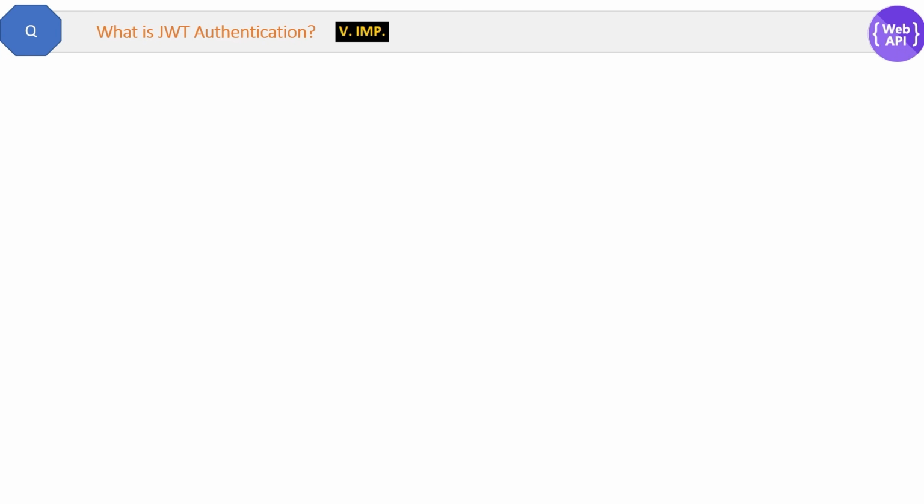What is JWT authentication? Again, a very important question in Web API. And the simple answer is JWT authentication is a token based authentication where JWT is just the token format.